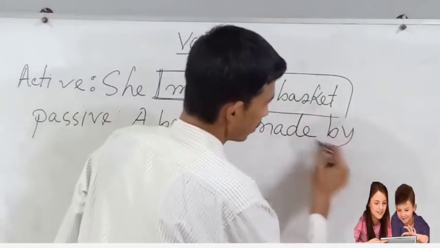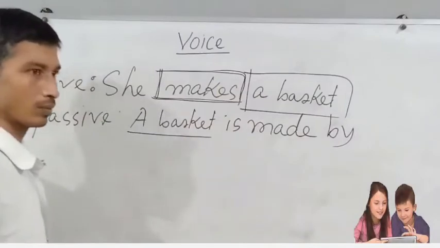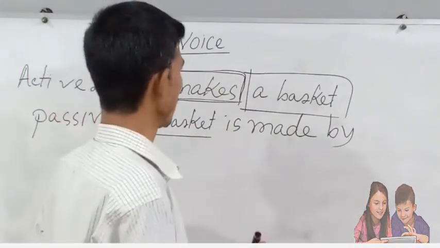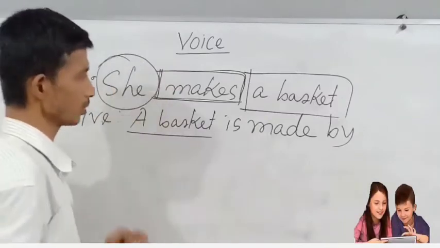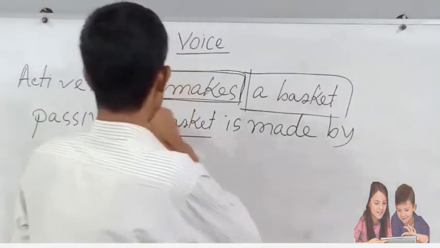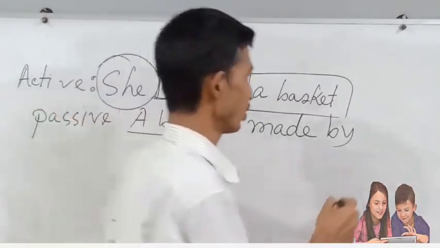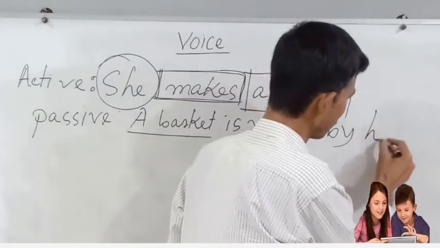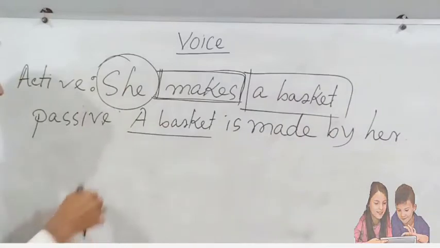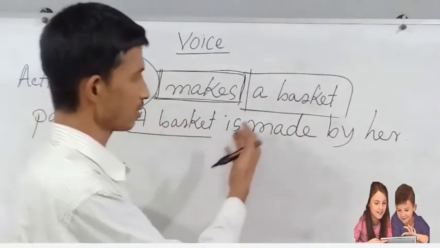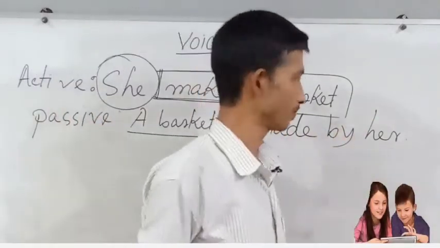and then by as the preposition, and at the end of the passive voice you must use the objective form here, her. The complete passive voice is a basket is made by her.